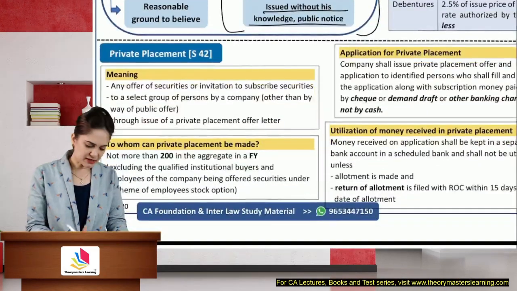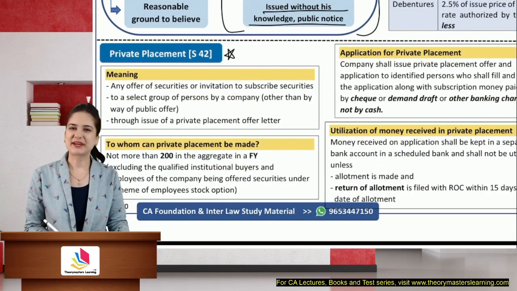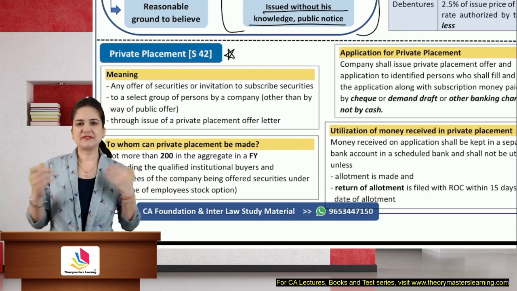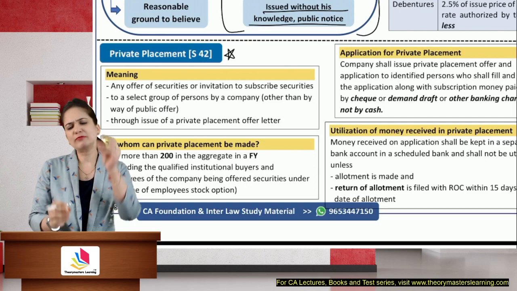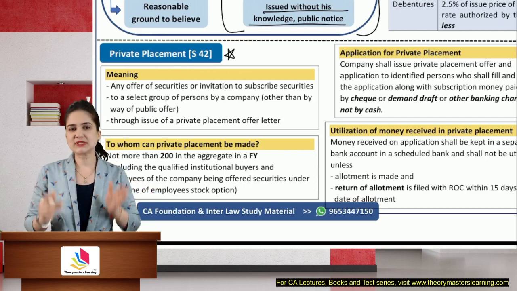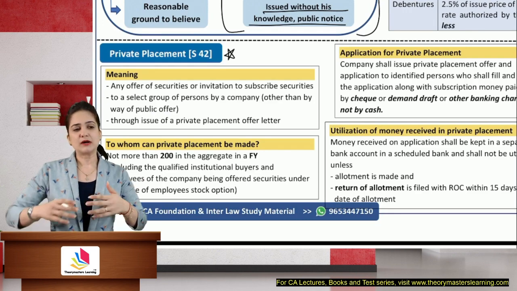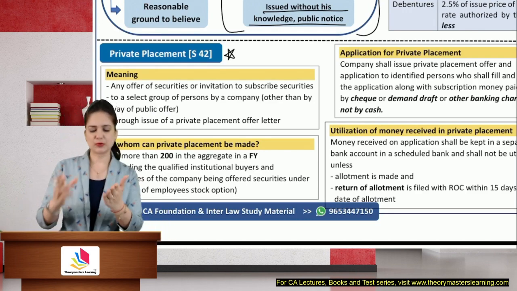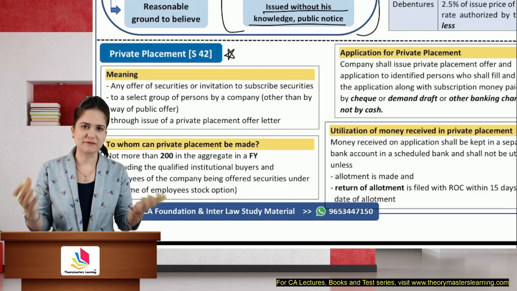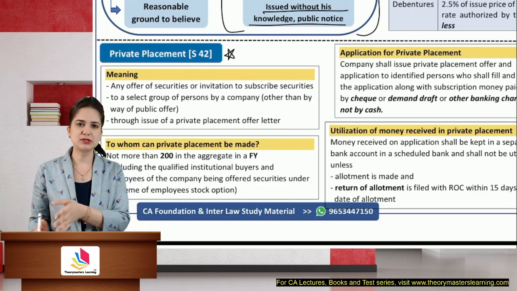Then last part, we have private placement, section 42. Instead of going to the public, we have decided to go to a selected group of people whom we are very confident will invest in the securities of our company. So we go to a selected group of people. Who identifies them? Board of directors. So in the board meeting, they will approve the list. This is the list to whom we will offer securities. This is the number of securities offered.